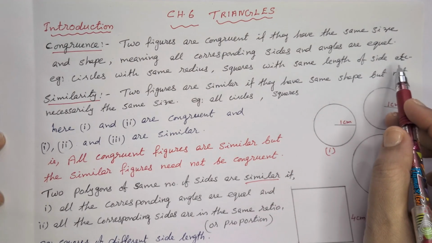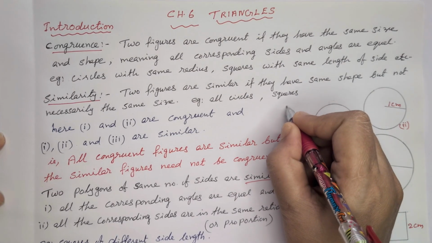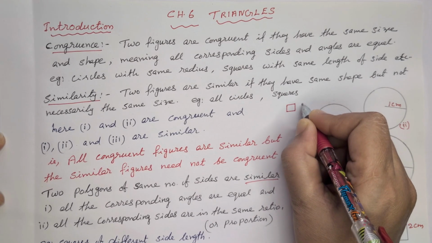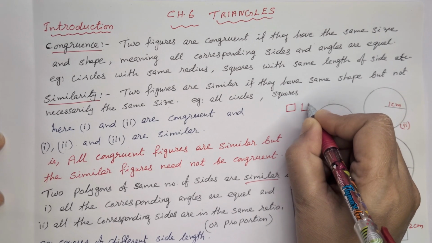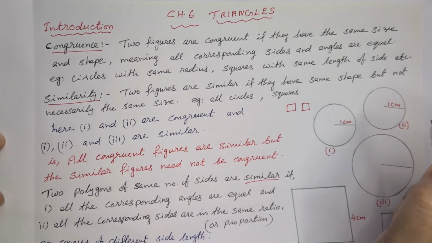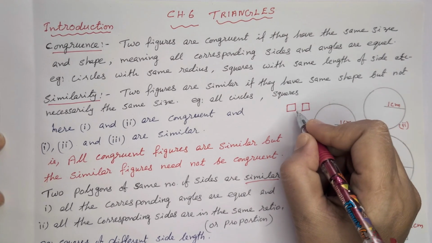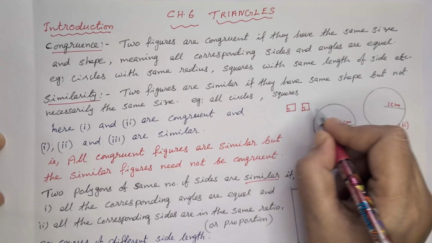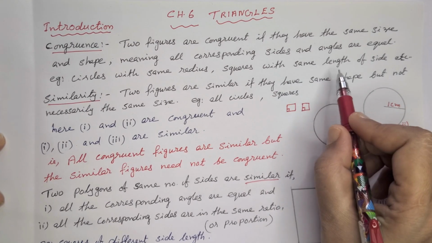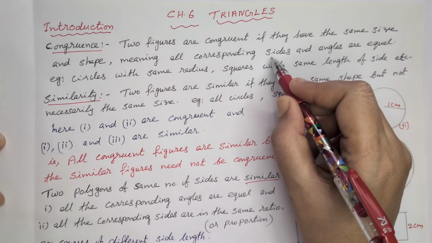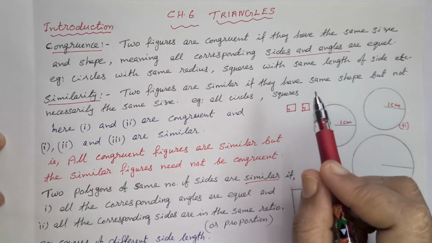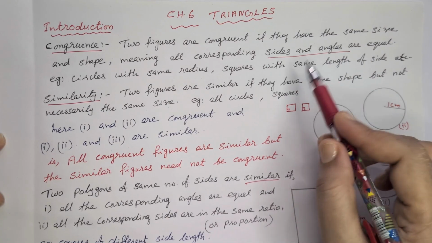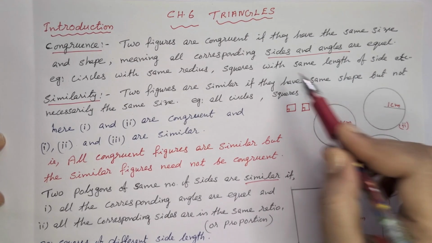Squares with the same length of side. We are considering a square with 1 centimeter, and another also with the same 1 centimeter, then we can say these two are congruent. Same measure, same sides, and angles. We know that all four angles of a square are 90 degrees. Same length, sides and angles are equal. Corresponding sides and angles are equal, then we can say such types of figures are congruent.